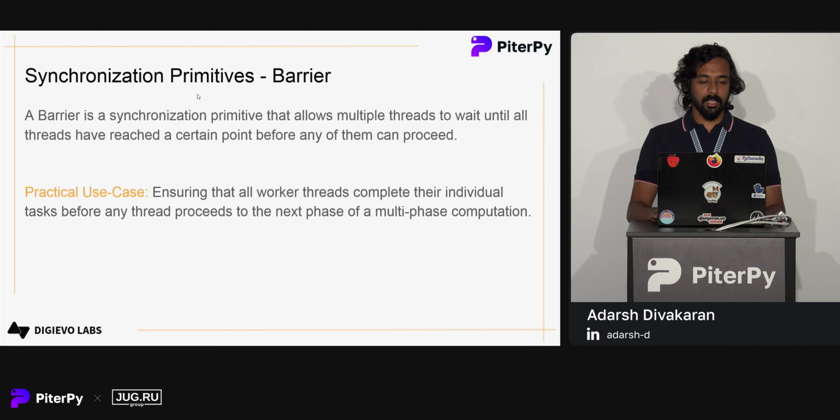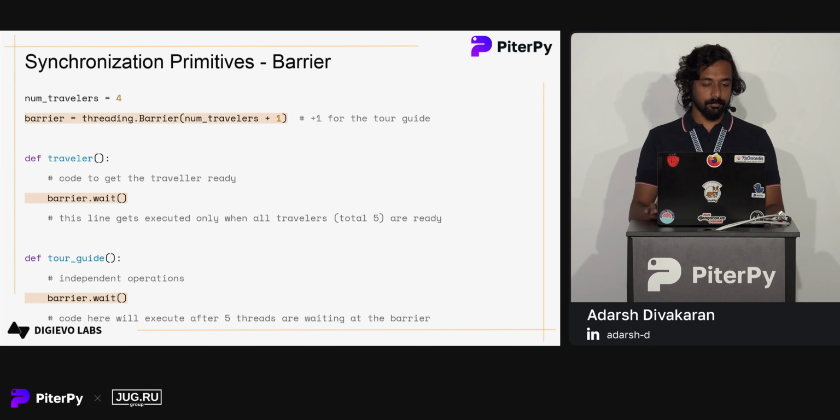Next, we have something called a barrier. A barrier coordinates multiple threads. It allows multiple threads to wait until all threads have reached a certain point in their execution so that they can proceed together. This is where we can ensure that all worker threads complete their individual tasks before any thread proceeds to the next phase. Suppose we have multiple stages of transactions, we can ensure that every thread has completed the first stage before it proceeds to the next.